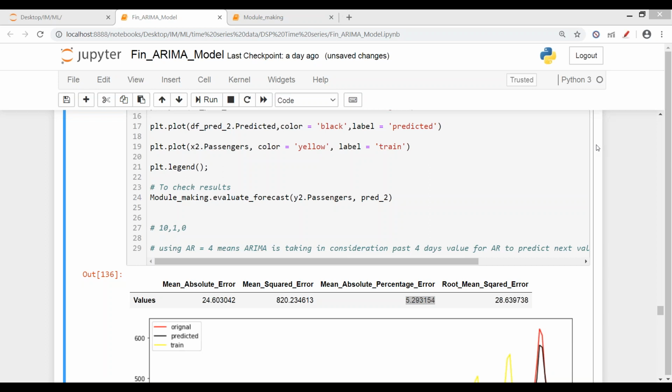Yes, anyone please tell what this MAPE is telling. If MAPE is 5, then what does it mean?